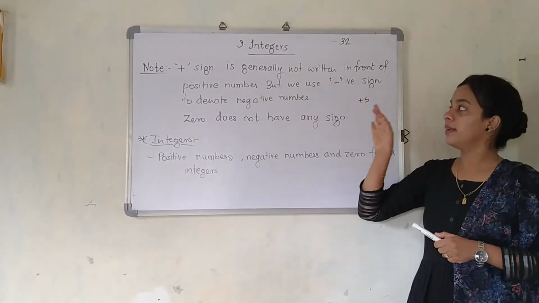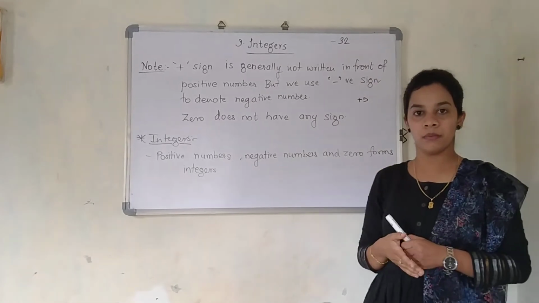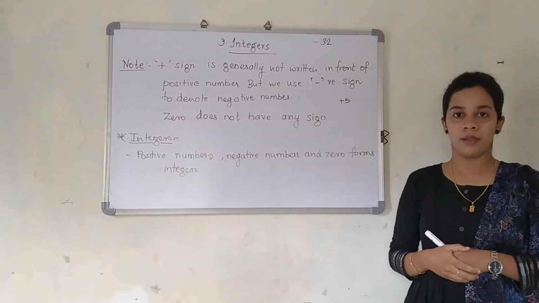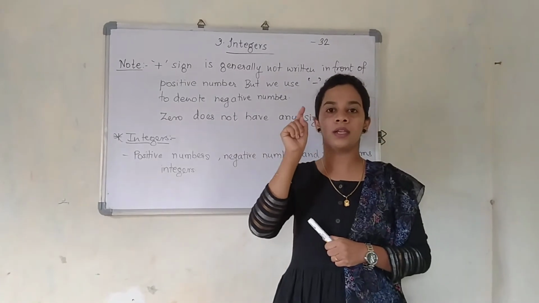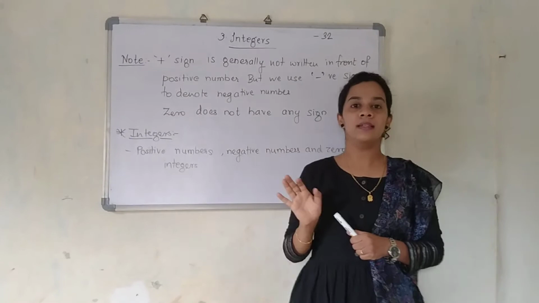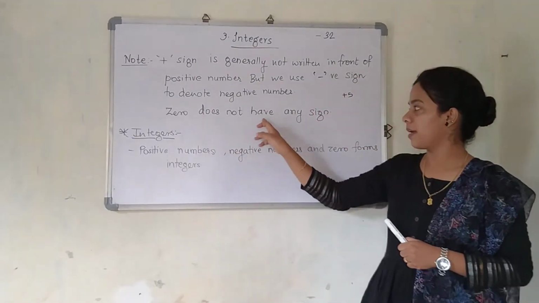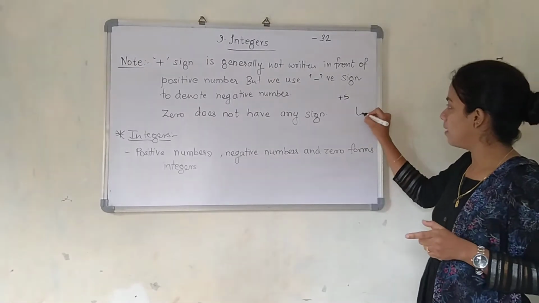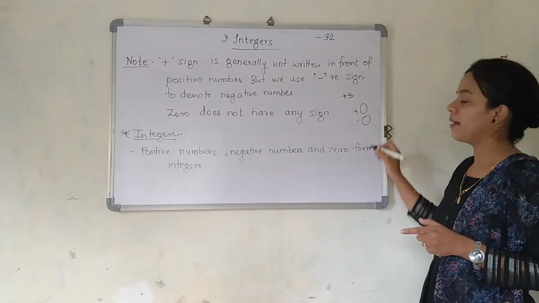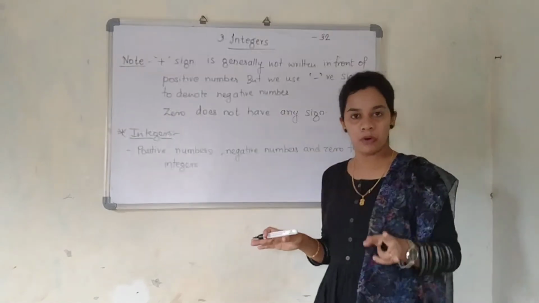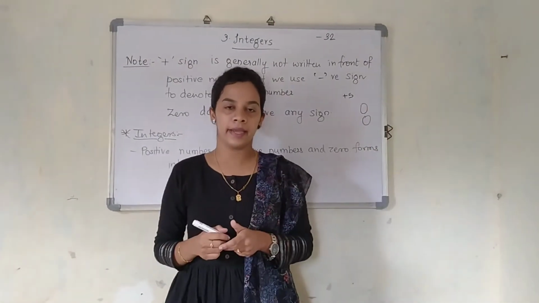Positive sign is generally not written in front of the positive number, but we use the negative sign to denote a negative number. And one thing you can always keep in your mind is that 0 does not have any sign. Anyone can write plus 0 or minus 0, but remember, 0 doesn't have any sign. It is not positive and not negative.